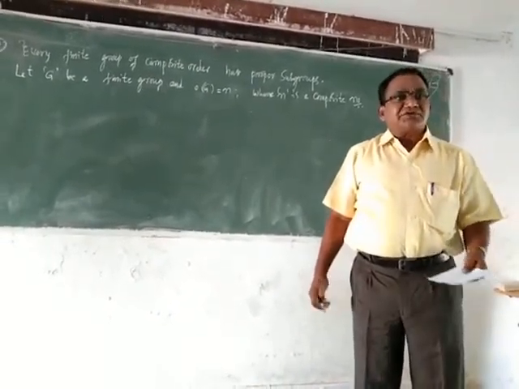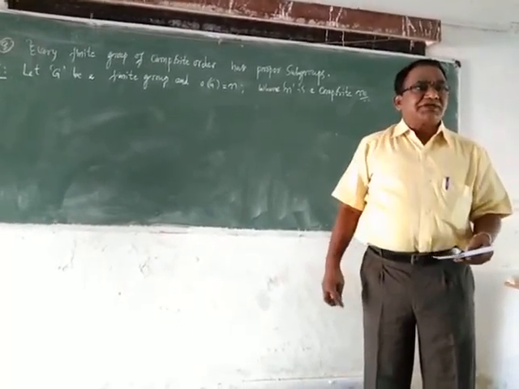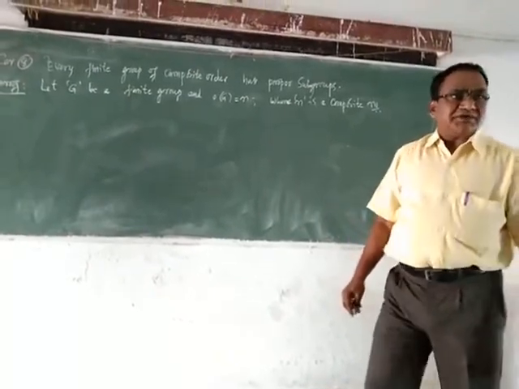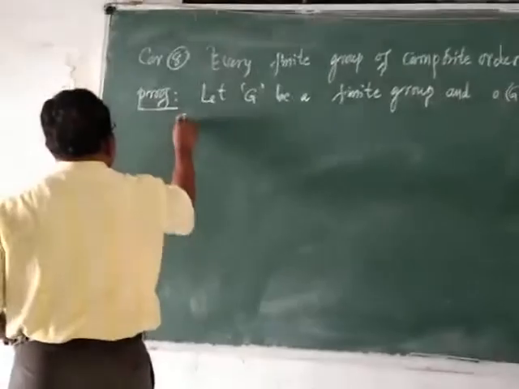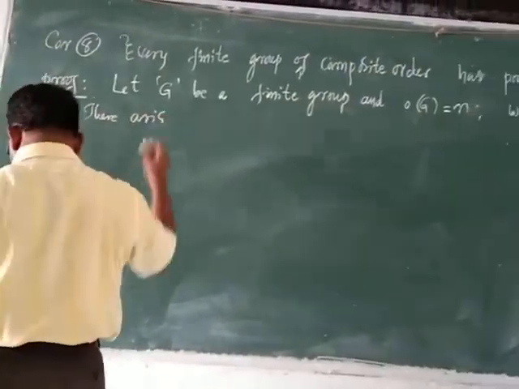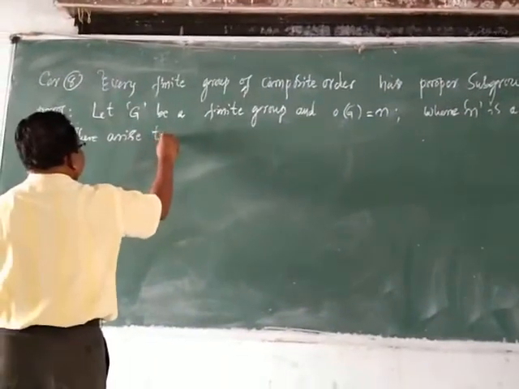So in order to prove that, there arise two cases.